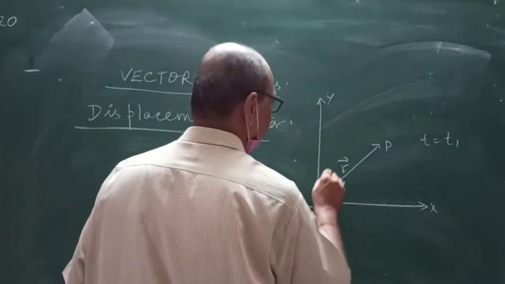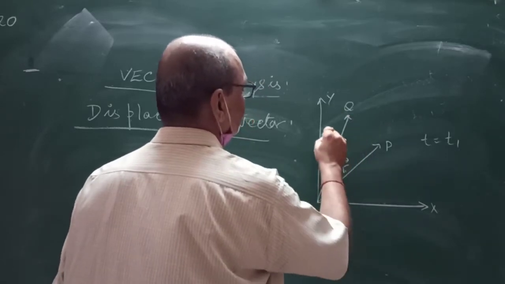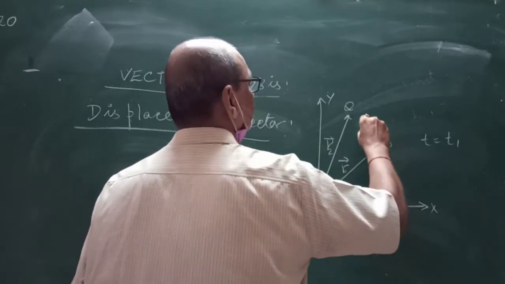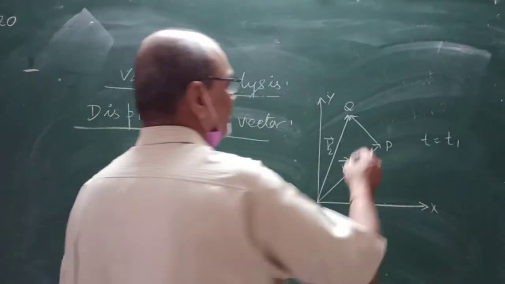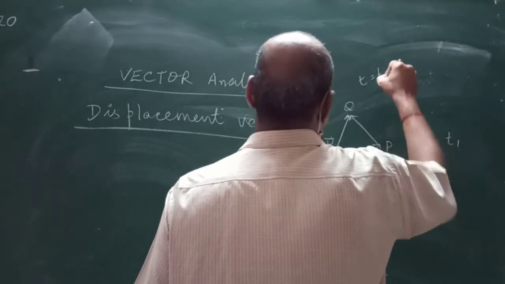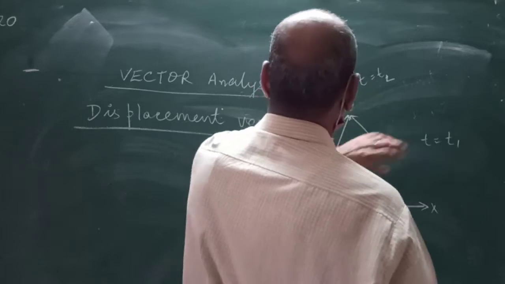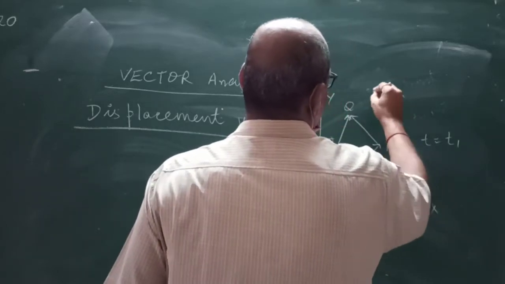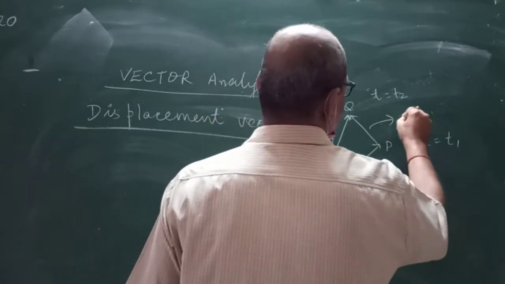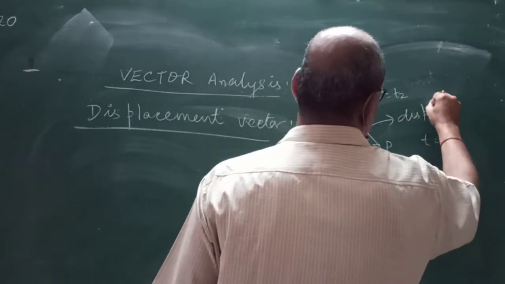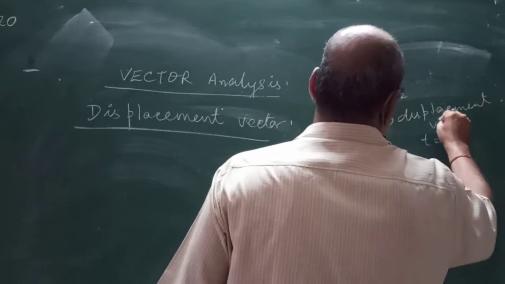At time t equal to t2, the position vector OQ is equal to r2. Join PQ, and this PQ is the displacement vector in the given interval of time.